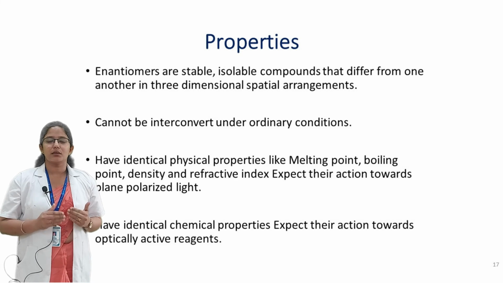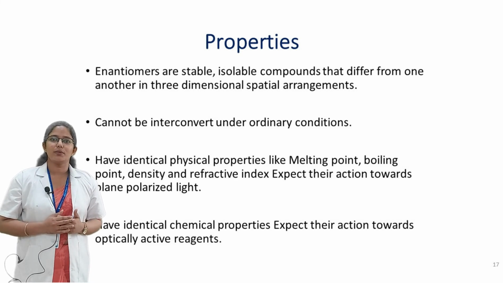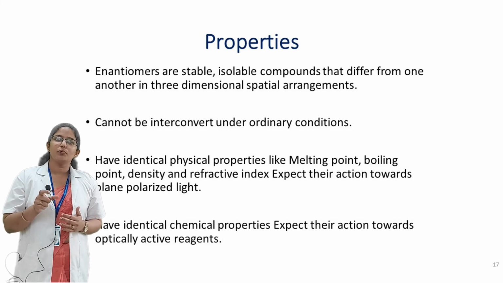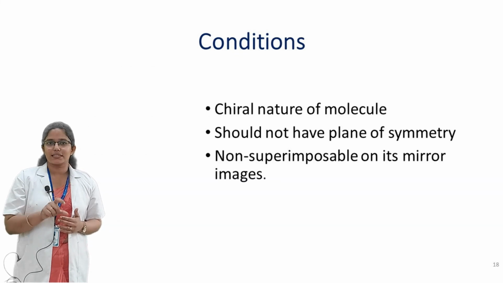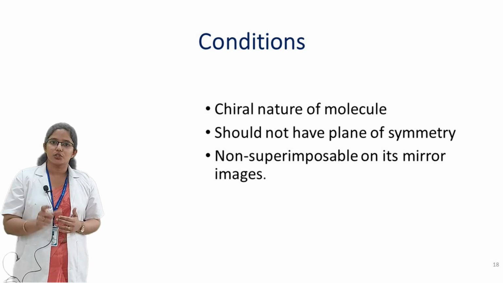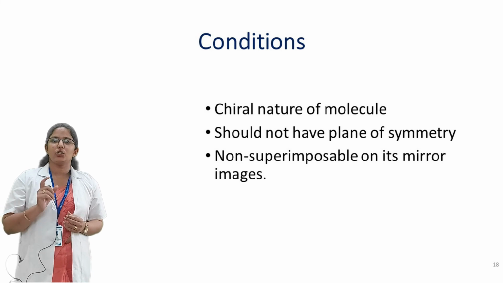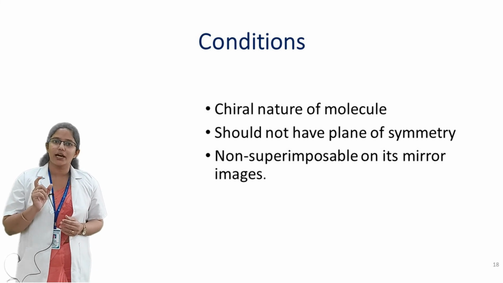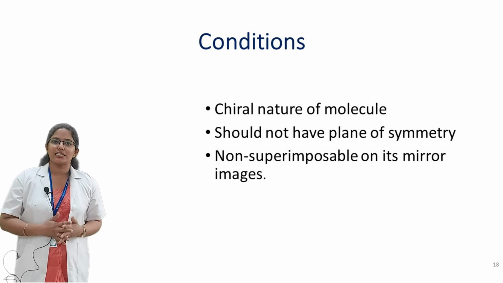Next, some of the conditions mainly used for identifying enantiomers are: the enantiomer is satisfied only if the molecule is chiral in nature, and it should not have any elements of symmetry. The third condition is that it should be non-superimposable, that is, it should have non-superimposable mirror images. Then moving to the diastereomers.